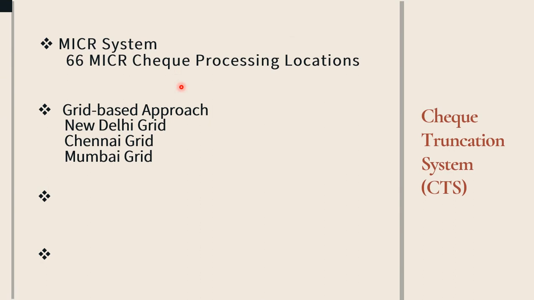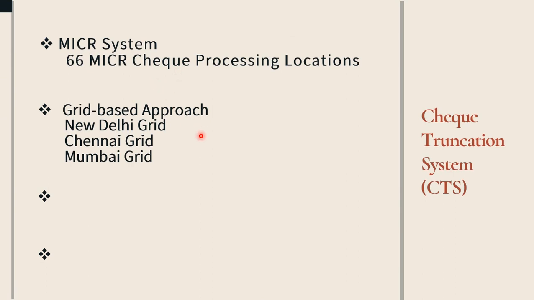But with the MICR system, that is the magnetic ink character reader system, before the initiation of the check truncation system, the clearing of checks was done by MICR check processing locations. Initially the banks used to follow magnetic ink character reader check processing locations. But after the initiation of the check truncation system, the banks started to follow a new approach, the grid based approach.